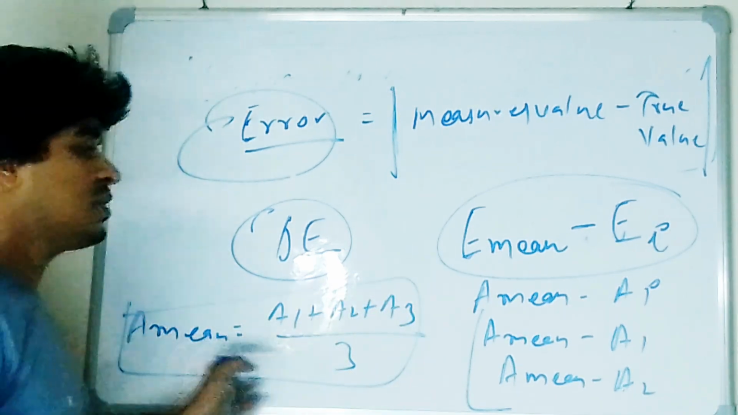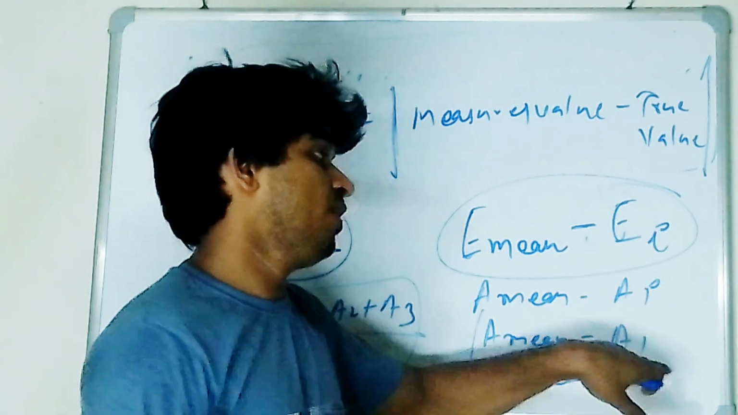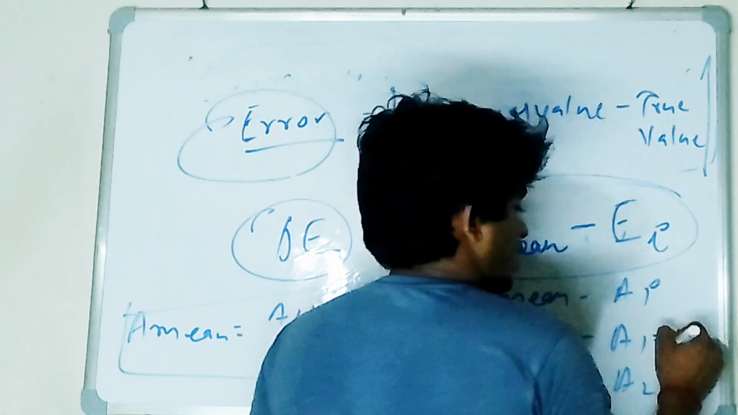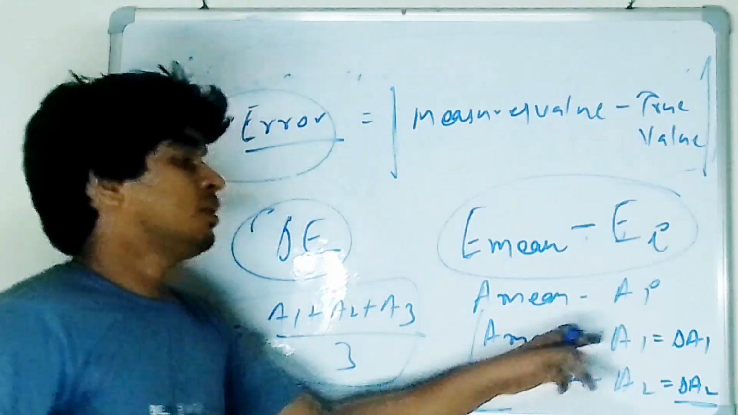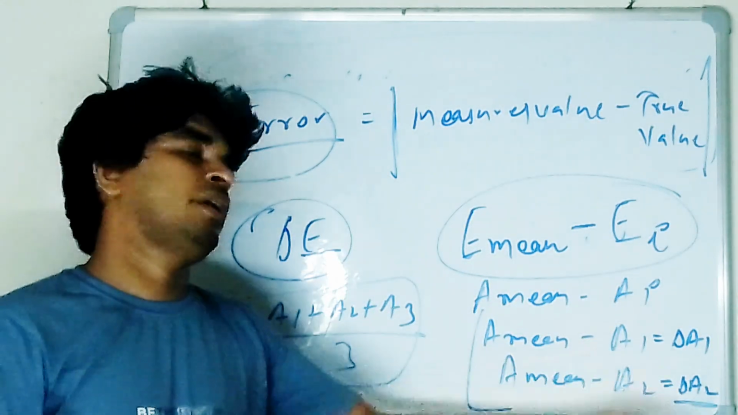Afterwards, I am finding the difference. This difference is delta of A1. This is one way. There is another way also, don't worry about it. So this is the mean method. From there we are finding the deviation from the mean.